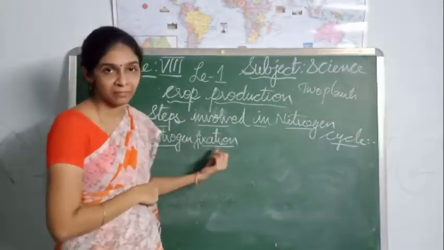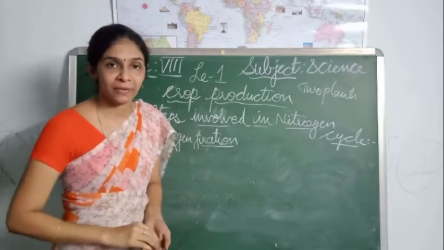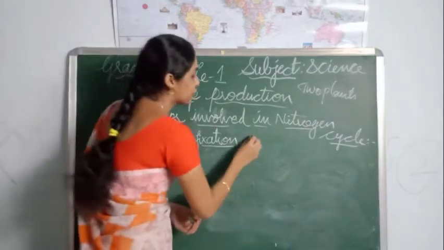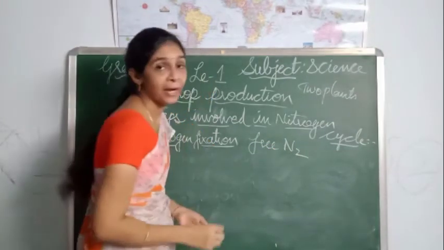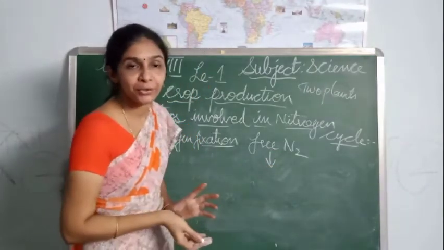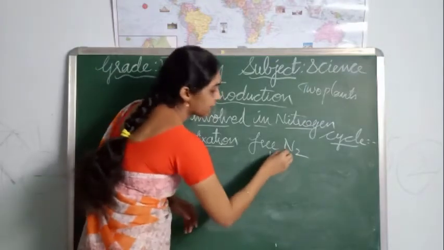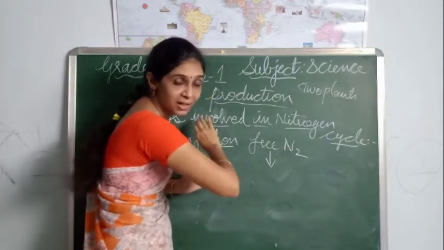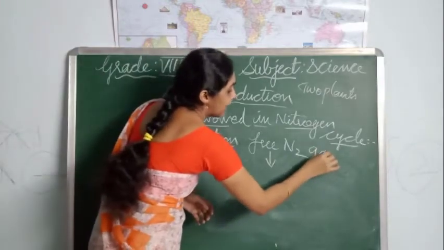What is the first step? Nitrogen fixation. What is nitrogen fixation? In nitrogen fixation, the free nitrogen, that means the nitrogen which is present in the atmosphere in the form of gas, is converted into nitrogen compounds.